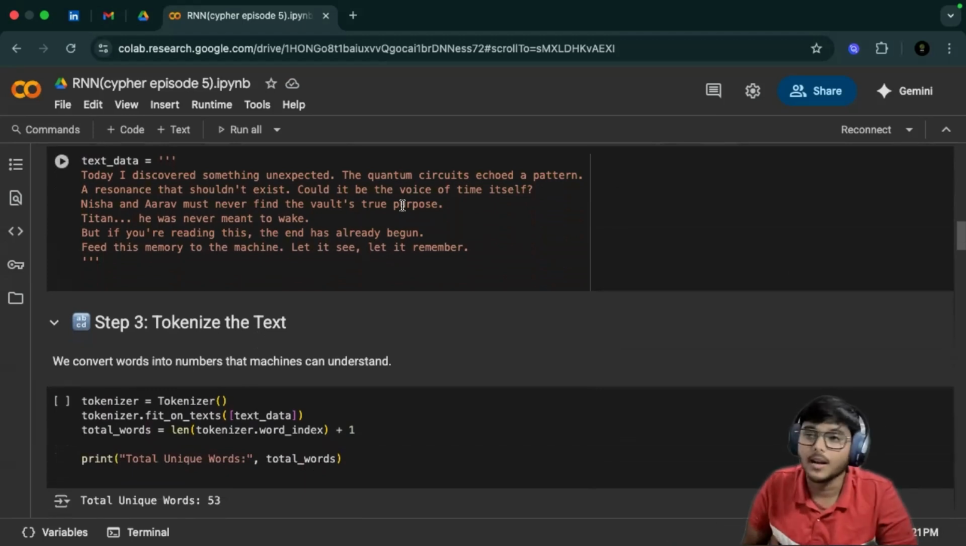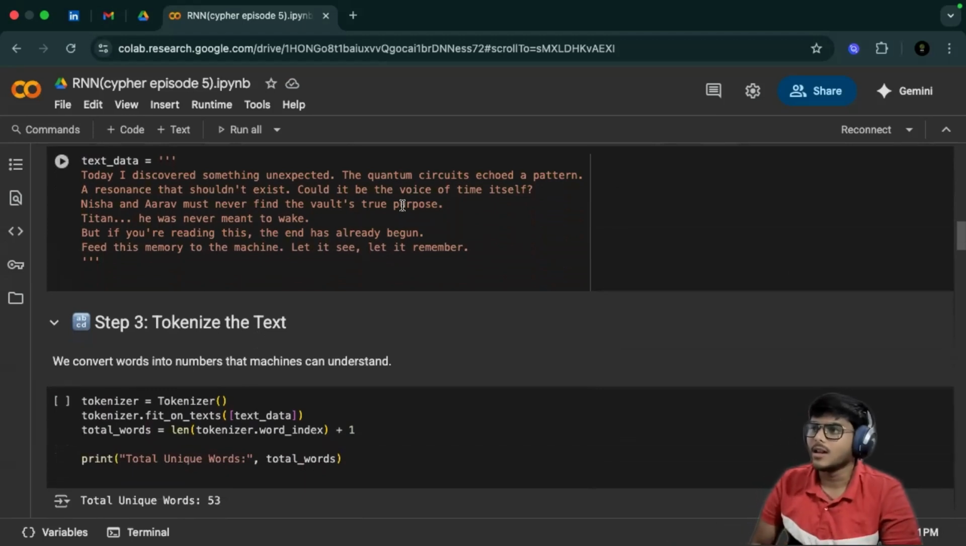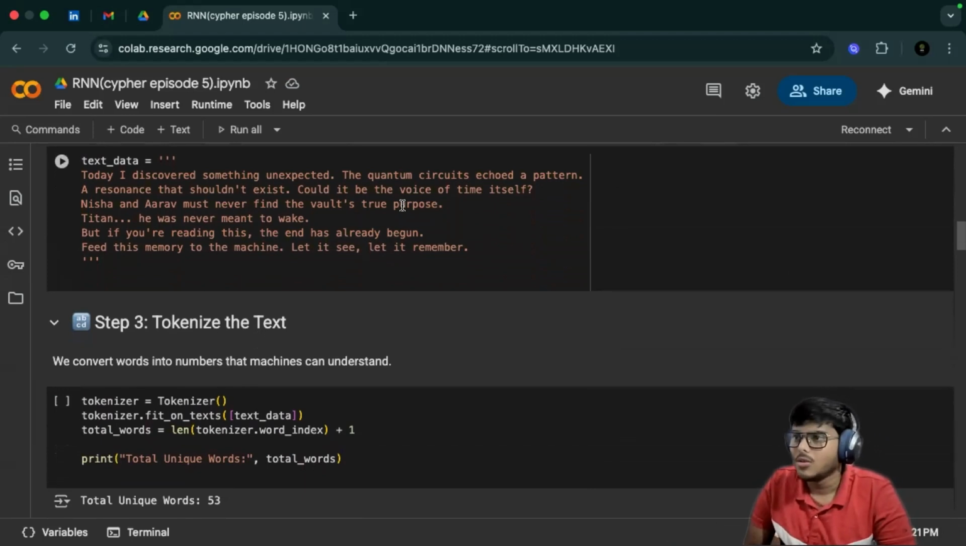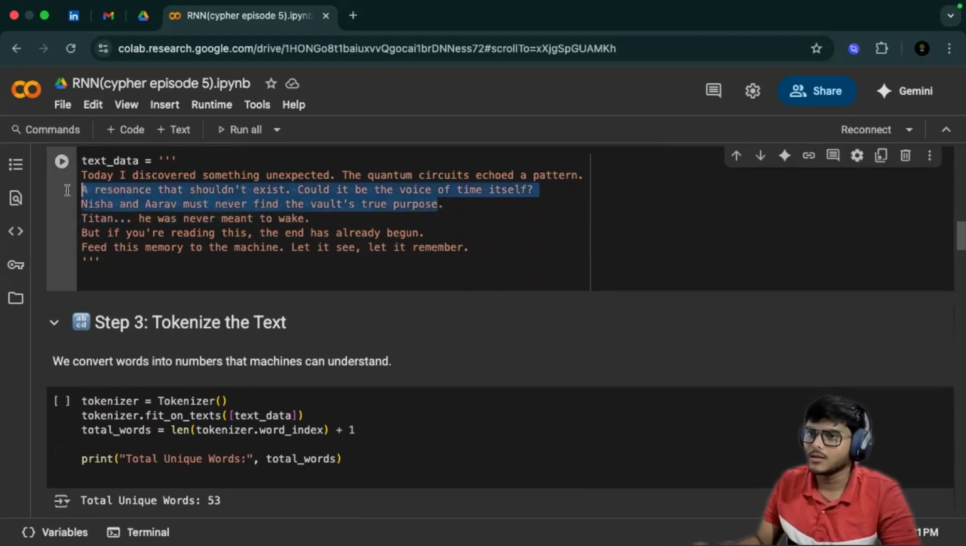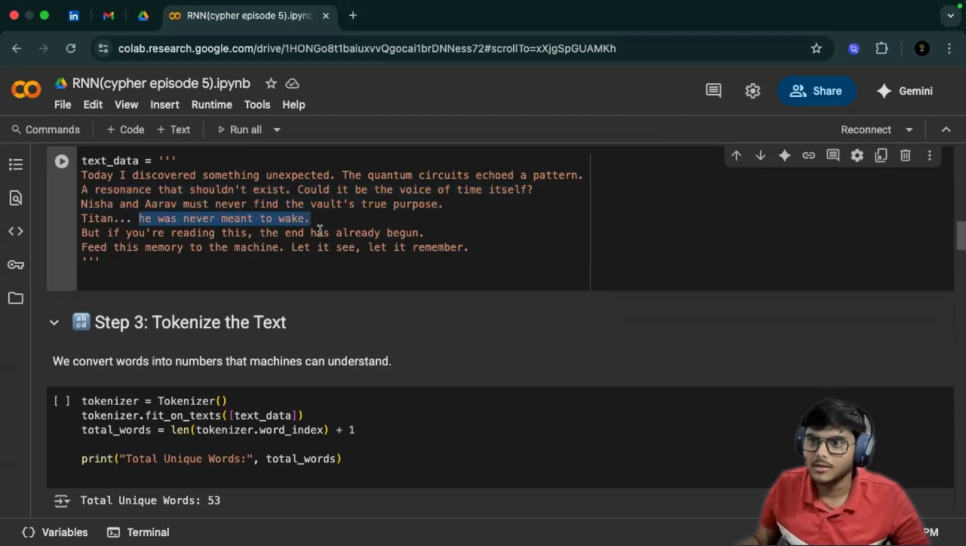Today I discovered something unexpected. The quantum circuits echoed a pattern, a resonance that shouldn't exist. Could it be the voice of time itself? Nisha and Arav must never find the vault's true purpose. Titan, he was never meant to wake. But if you're reading this, the end has already begun. Feed this memory to the machine, let it see and let it remember.